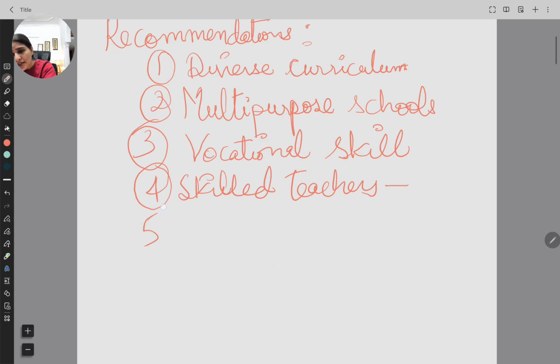Another very important recommendation of the Mudaliar Commission was the structure. It talked about a 7-year secondary education.